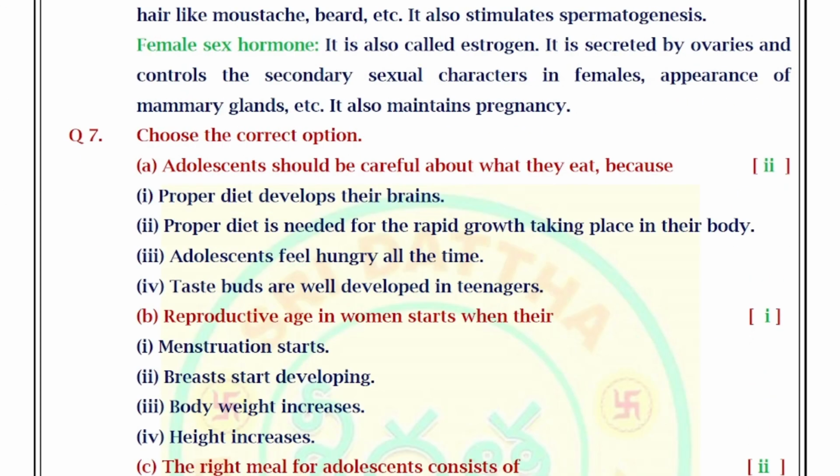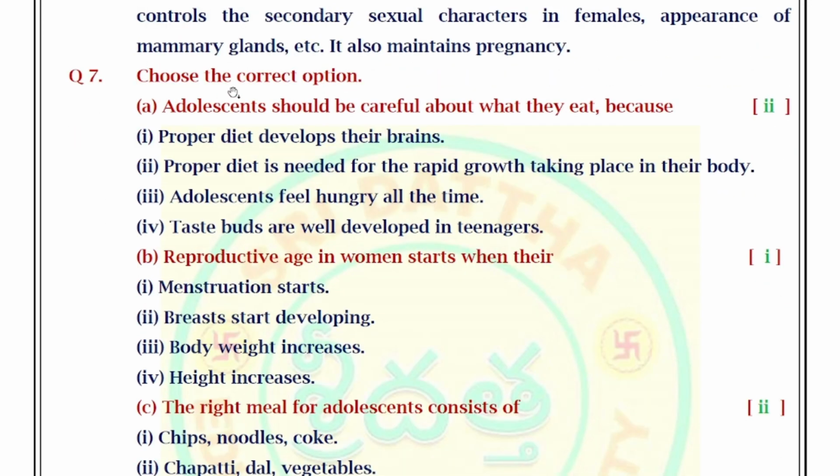Next, move on to question number 7. Choose the correct option type questions. Adolescents should be careful about what they eat because proper diet develops their brains. Proper diet is needed for the rapid growth taking place in their body. Adolescents feel hungry all the time. Taste buds are well developed in teenagers. So the answer is: proper diet is needed for the rapid growth taking place in their body.